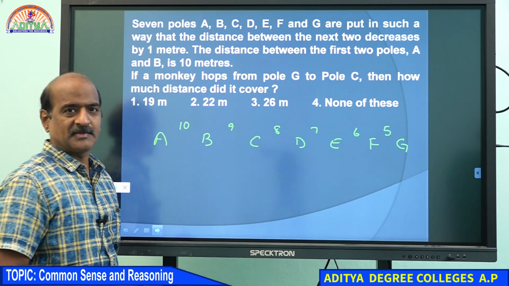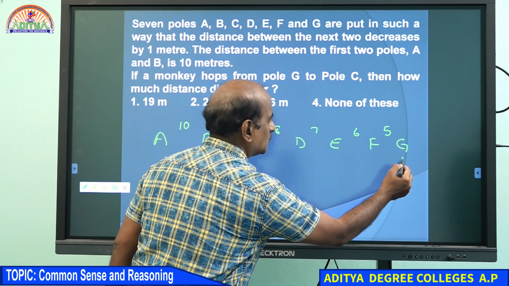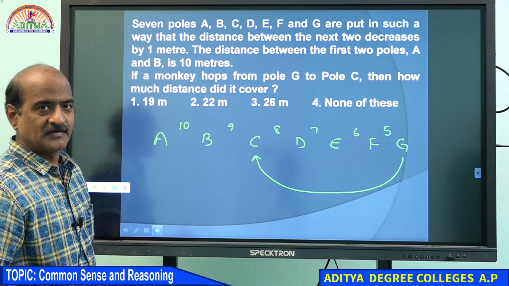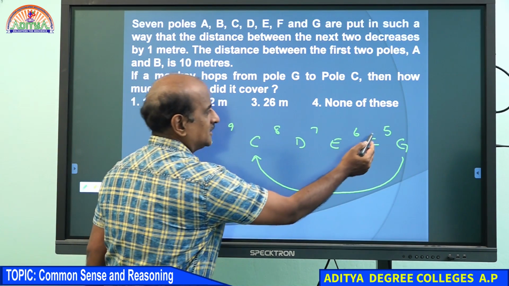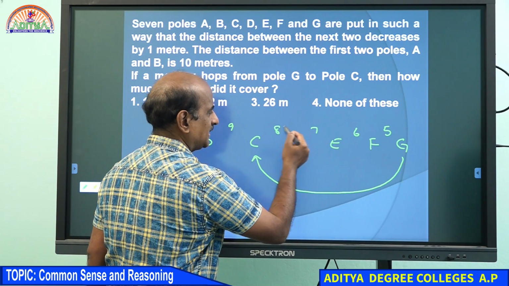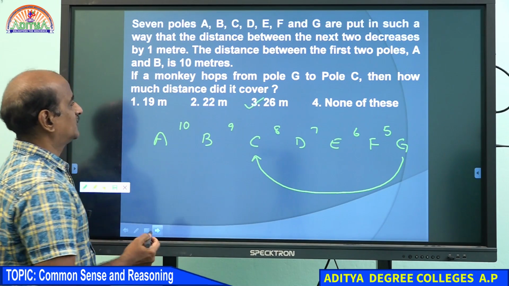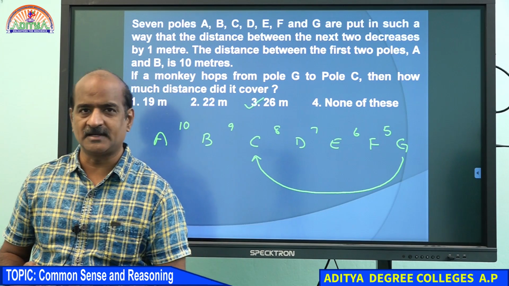The monkey hops from pole G to pole C. So obviously you can understand how many meters it might have covered in this journey. 5 plus 6 is 11, 11 plus 7 is 18, 18 plus 8 is 26 meters. Therefore, for question number 2, your answer must be 26 meters.